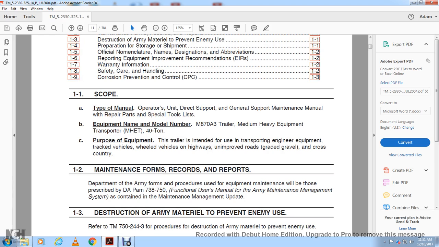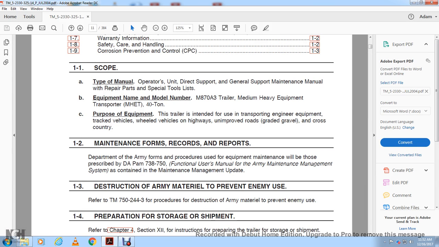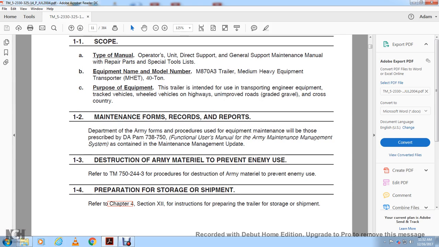1-2, Maintenance Forms, Records, and Reports. The Department of the Army prescribes the procedures for the use of the equipment. Maintenance forms and records are prescribed in DA PAM 738-750, The Army Maintenance Management System (TAMMS) Functional Users Manual, contained in the management update. 1-3, Destruction of Army Materiel to Prevent Enemy Use: refer to TM 750-244-3 for the procedures.